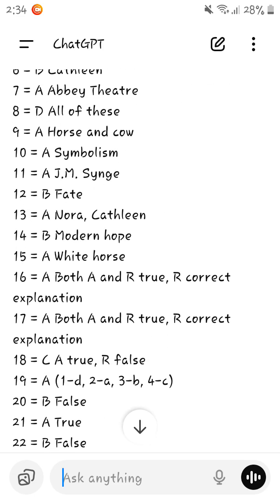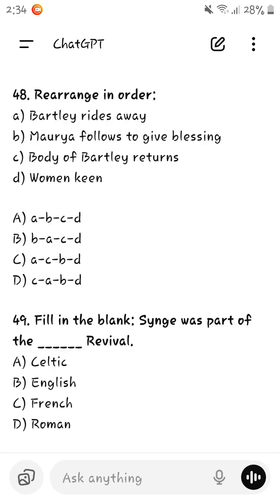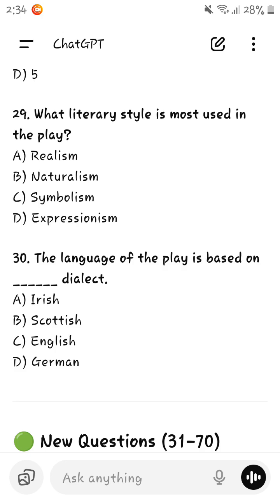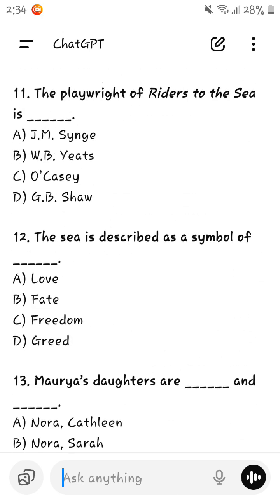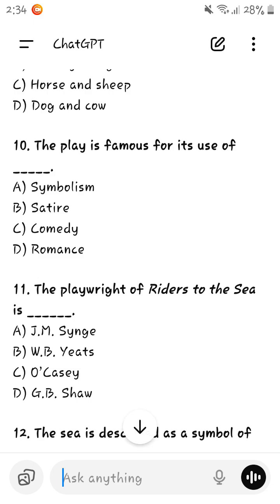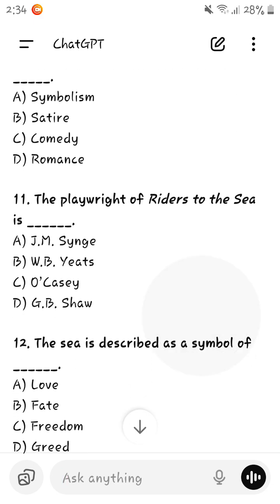So question number 10, right? We were in question number 10, as this is disturbing me too much. What was question number 10? The play is famous for its use of what? According to me, it is symbolism.